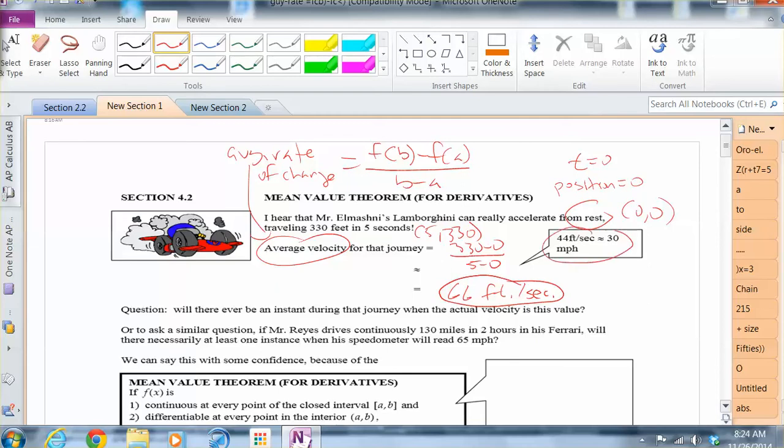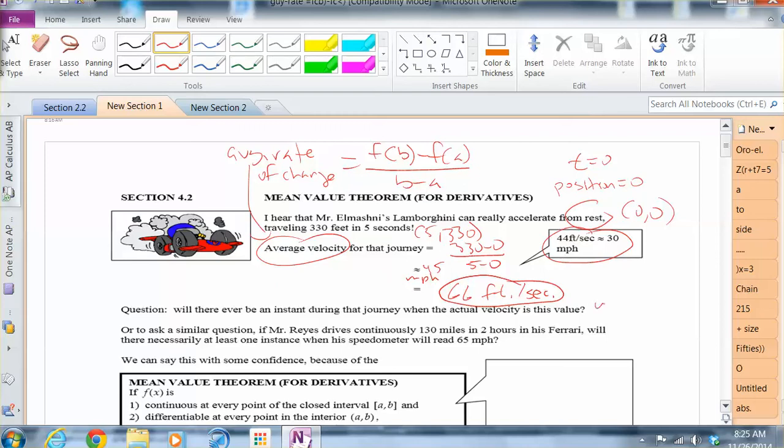Just to put this in context for everyone, 44 feet per second translates to about 30 miles per hour. So 66 feet per second would be about 45 miles per hour. But we'll stick with feet per second for this problem. So here's the question. Will there ever be an instant during that journey when the actual velocity is this value? When I start from rest and after 5 seconds I travel 330 feet, will somewhere along the way the speedometer say 45 miles per hour, or for the units I'm using here, 66 feet per second?